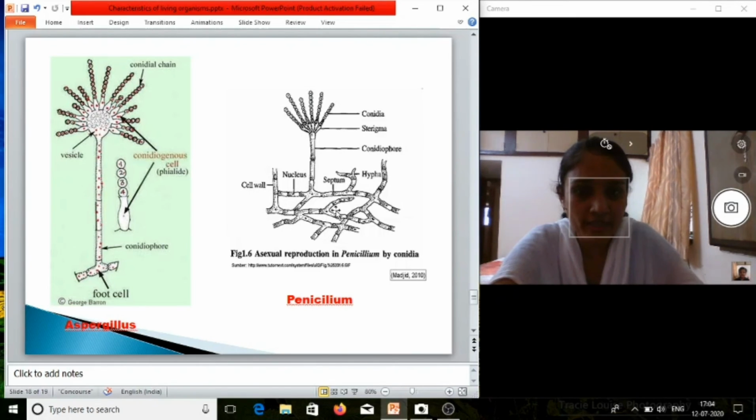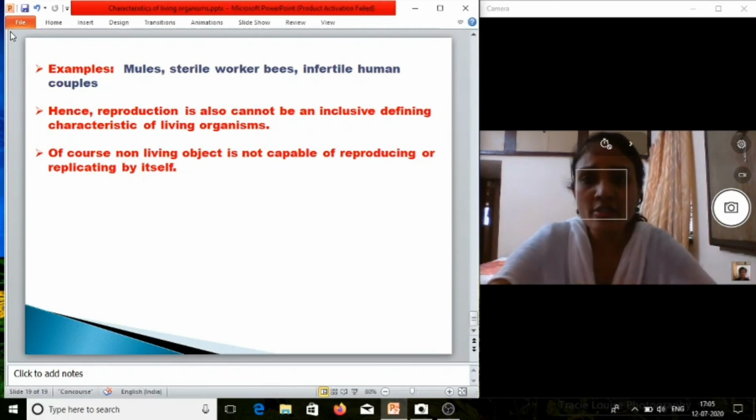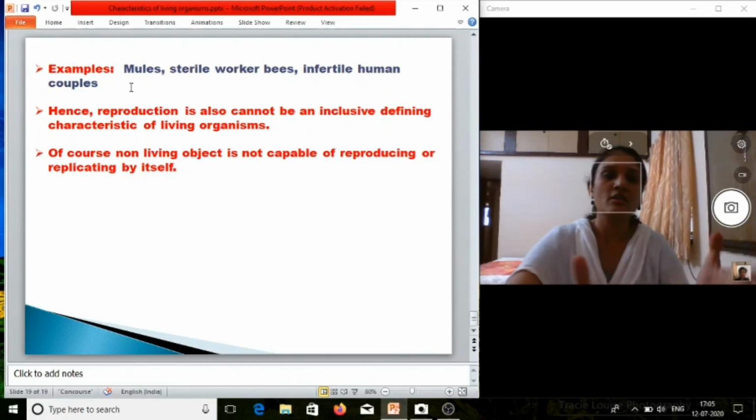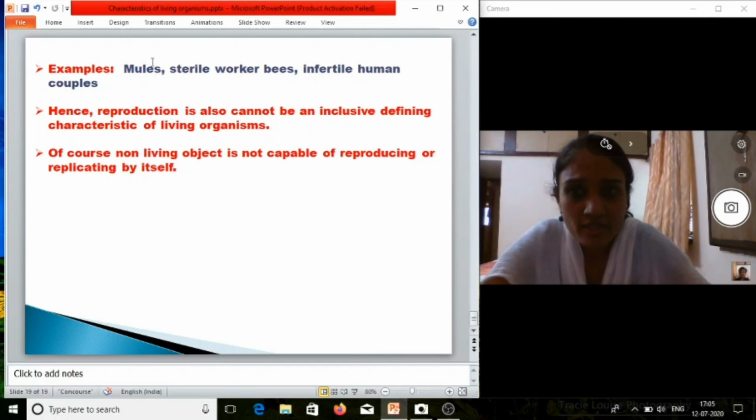In the same way, Penicillium also reproduces asexually by conidia. Now, among living organisms, mules, sterile workers and infertile human couples are there. Mule means it's a hybrid which is produced by mating of a mare and a donkey. It is sterile, which means it can't produce progeny.